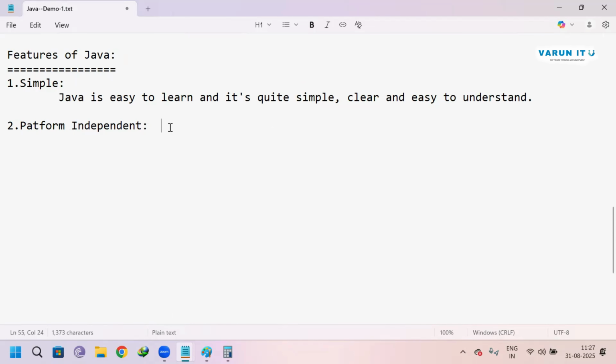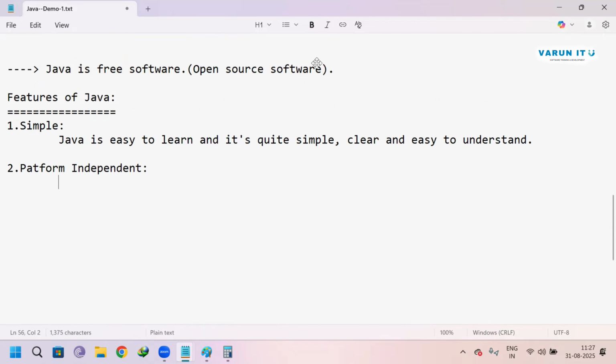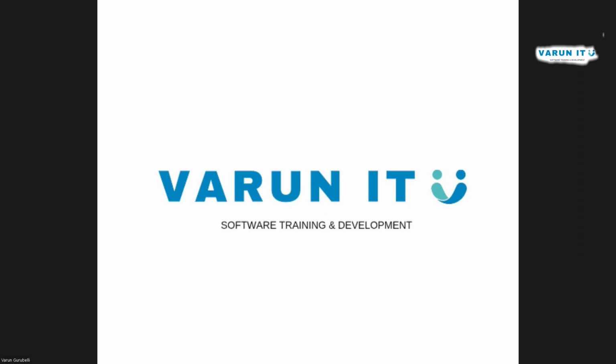Okay, platform independent. This platform independent feature we will discuss, and we will continue this in the second demo class. Now we are stopping here. In the next class,